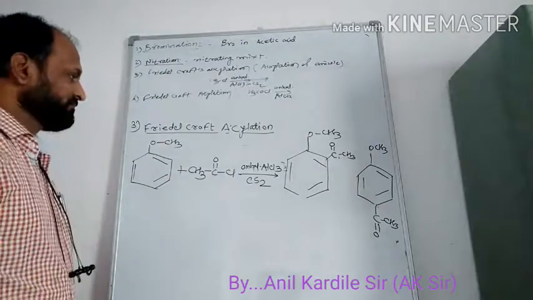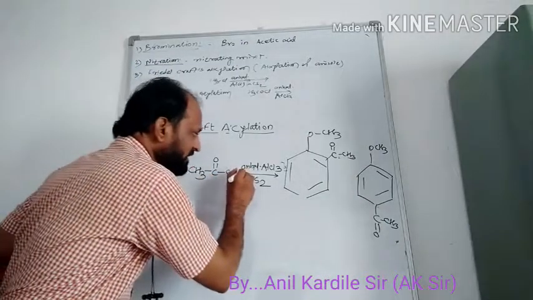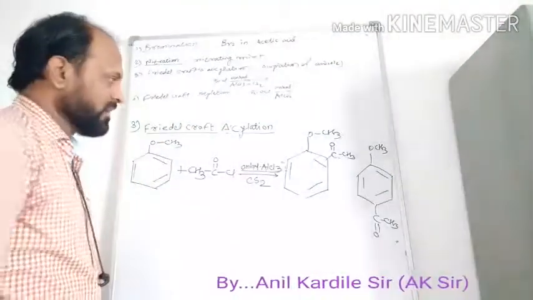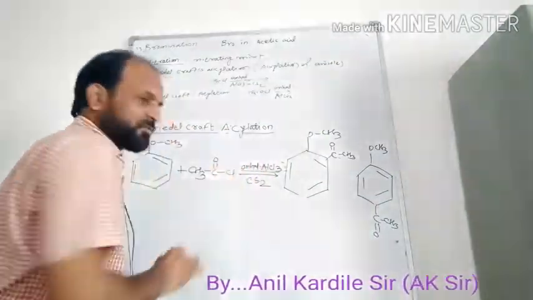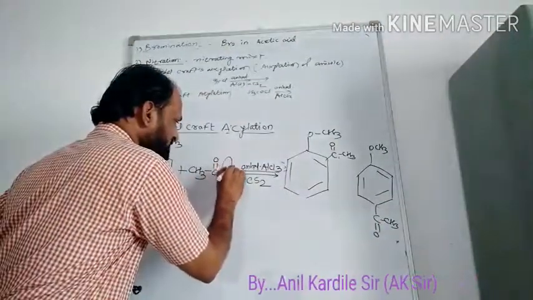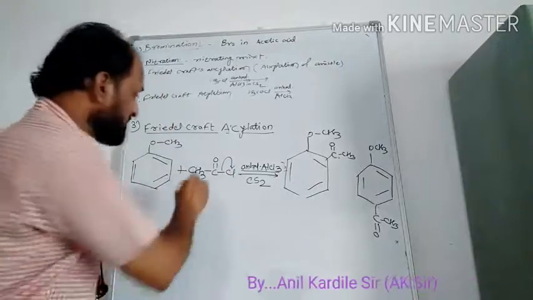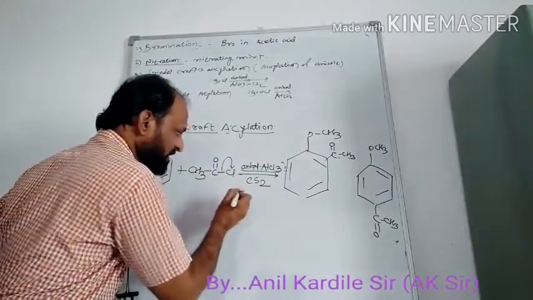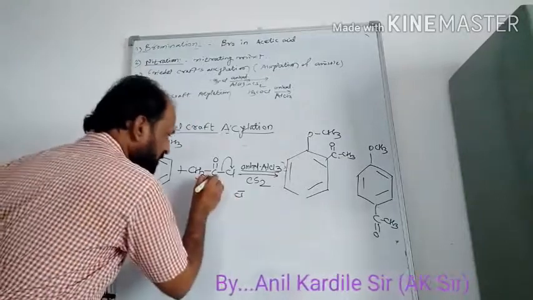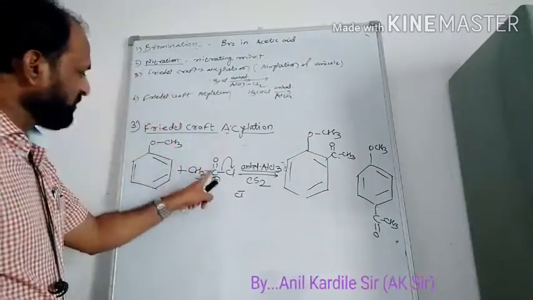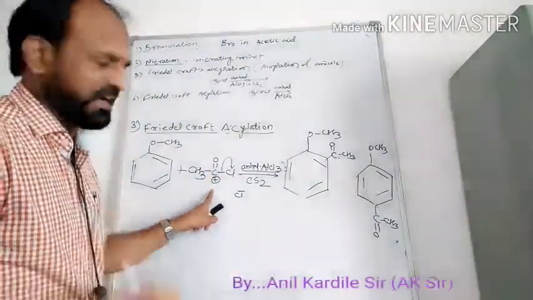Now what happened? We know that this aluminum chloride is the Lewis acid. It will attract this chlorine atom towards itself. When the C-Cl bond breaks, Cl minus will be released, and the remaining species is that carbon with a positive charge.